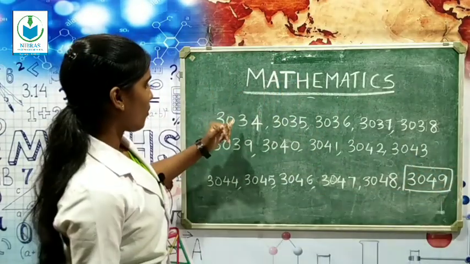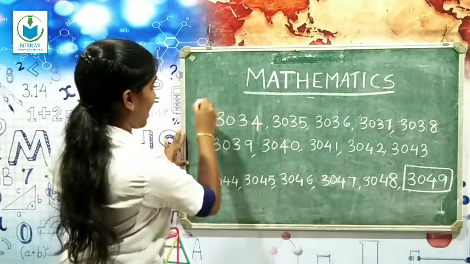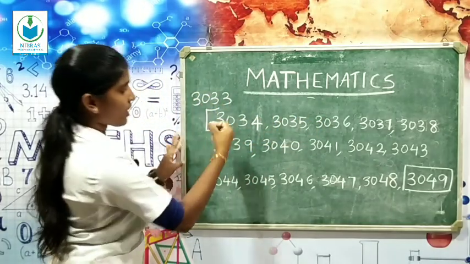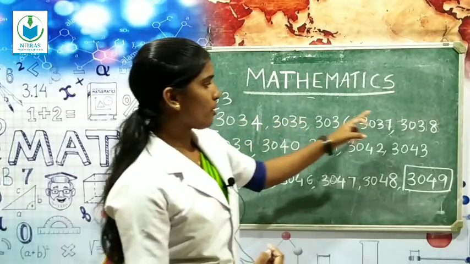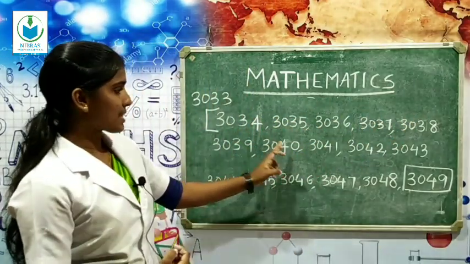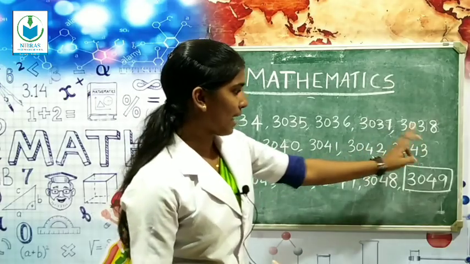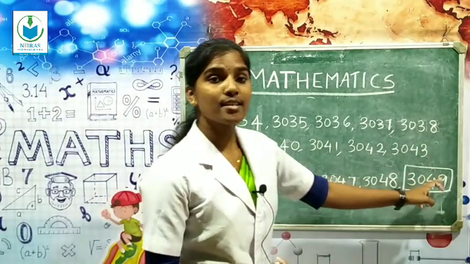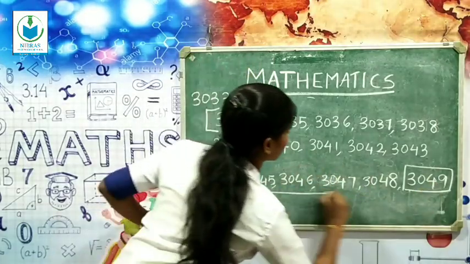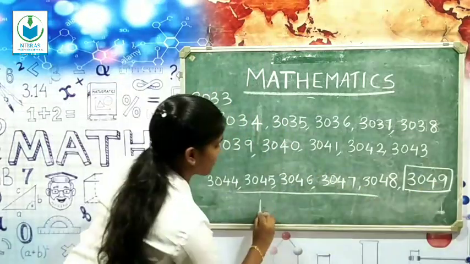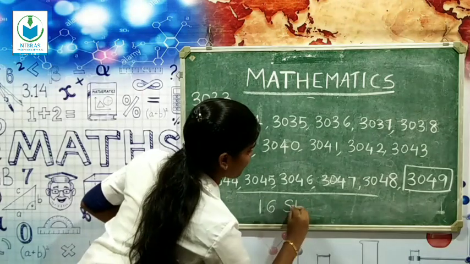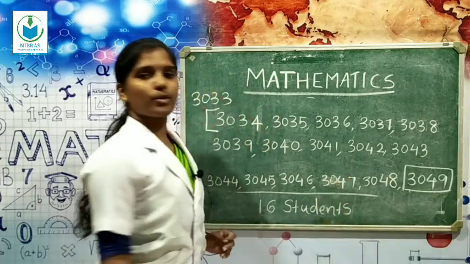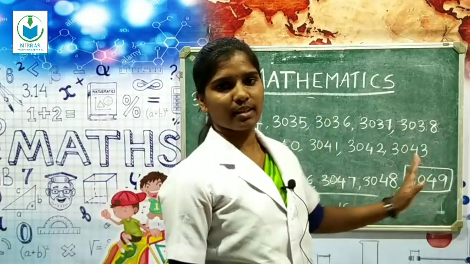So just count 1, 2, 3. The last admission number was 3033. So from here, 1, 2, 3, 4, 5, 6, 7, 8, 9, 10, 11, 12, 13, 14, 15, 16. So how many students joined? Yes, 16 students. So the answer is 16 students. This is the first method.